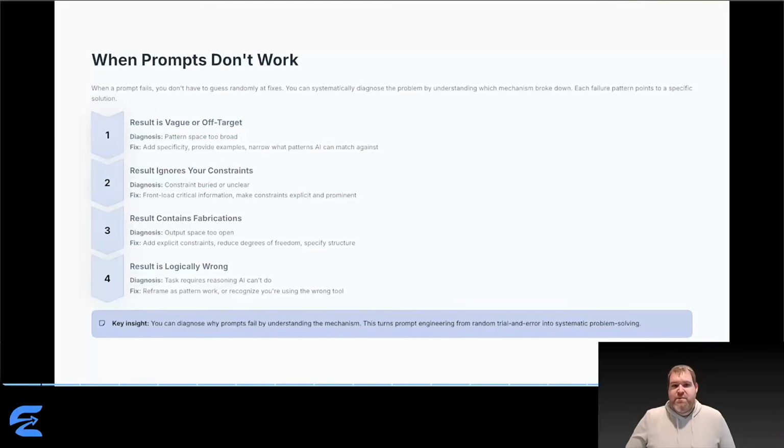Each failure pattern points to a specific solution. You're not guessing randomly at fixes. You understand which mechanism broke down, so you know how to fix it. This is the difference between understanding and memorizing. Understanding lets you diagnose and solve problems you haven't seen before.